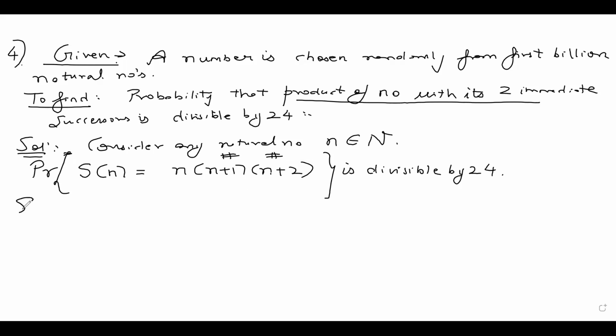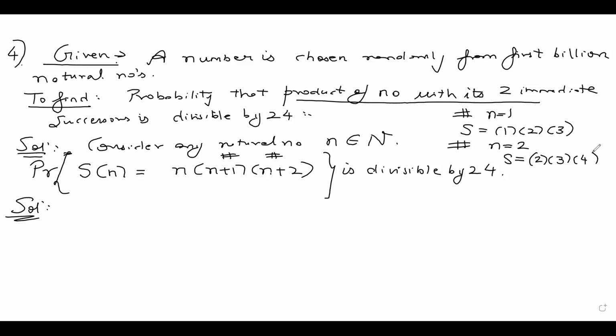Let's quickly work this out. First of all, if you look at any three consecutive natural numbers, suppose I take n as 1. Then this will be 1 into 2 into 3. If I take n as 2, then S will be 2 into 3 into 4.